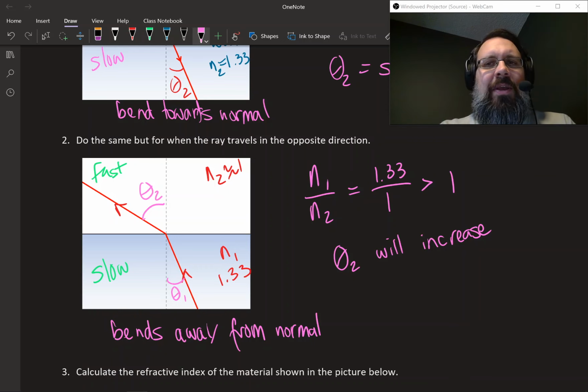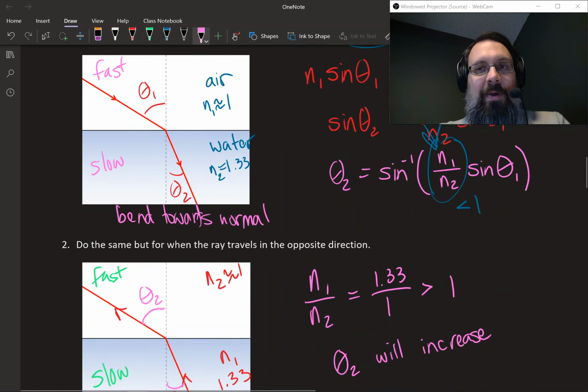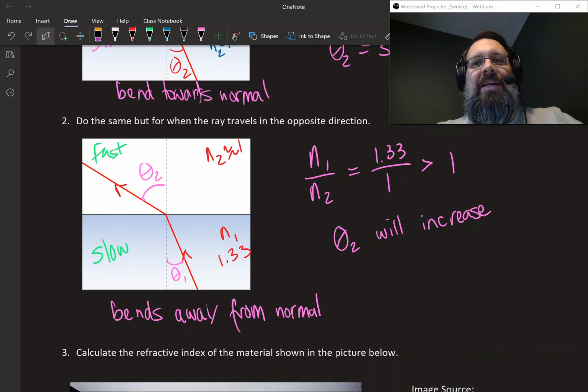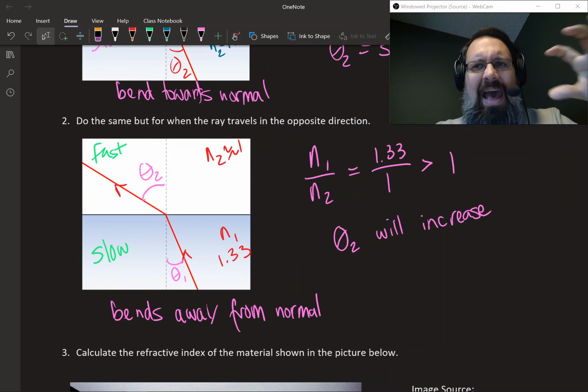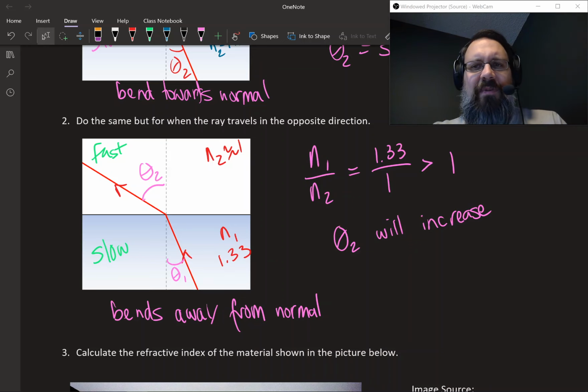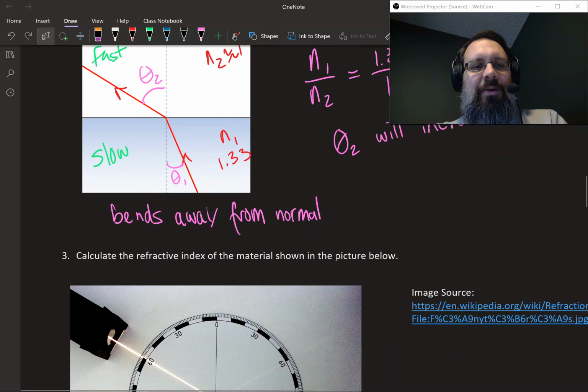So those are just two things to keep in mind. It'll really help you out when you're looking at these problems: just think, all right, if it's slowing down, then the angle is going to decrease. If it's speeding up, then the angle is going to increase. If you can track that and establish that as your baseline, solving these refraction problems will be a lot easier for you because you'll have signposts, logical things that will guide you through it.